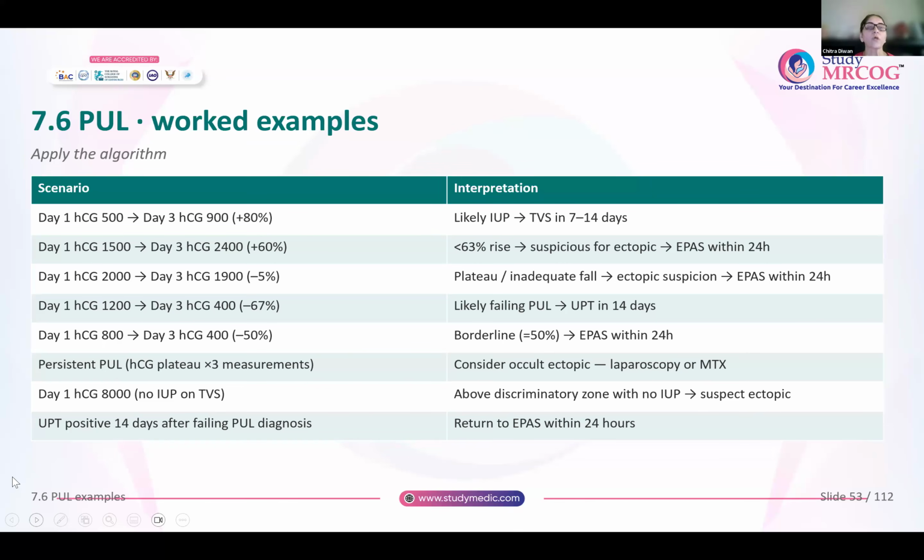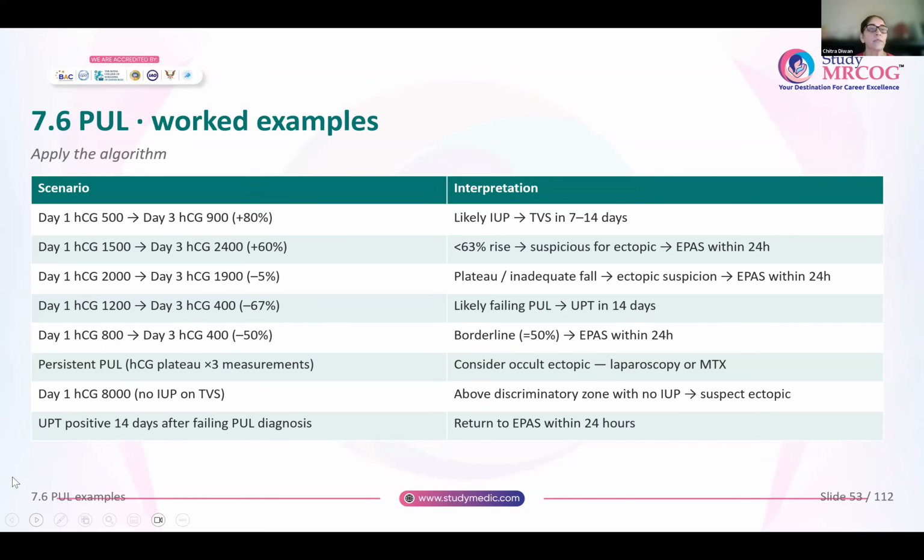Now day 1 HCG is 2000. Day 3 is 1900. That means it is falling, but remember the fall is only 5%. So either it is a plateauing or it is an inadequate fall. Again, it is suspicious for ectopic. Refer immediately to early pregnancy assessment services. Day 1 HCG is 1200. Day 3, it is 400. The fall is 67%. So it is a likely failing pregnancy. You will repeat UPT in 14 days.